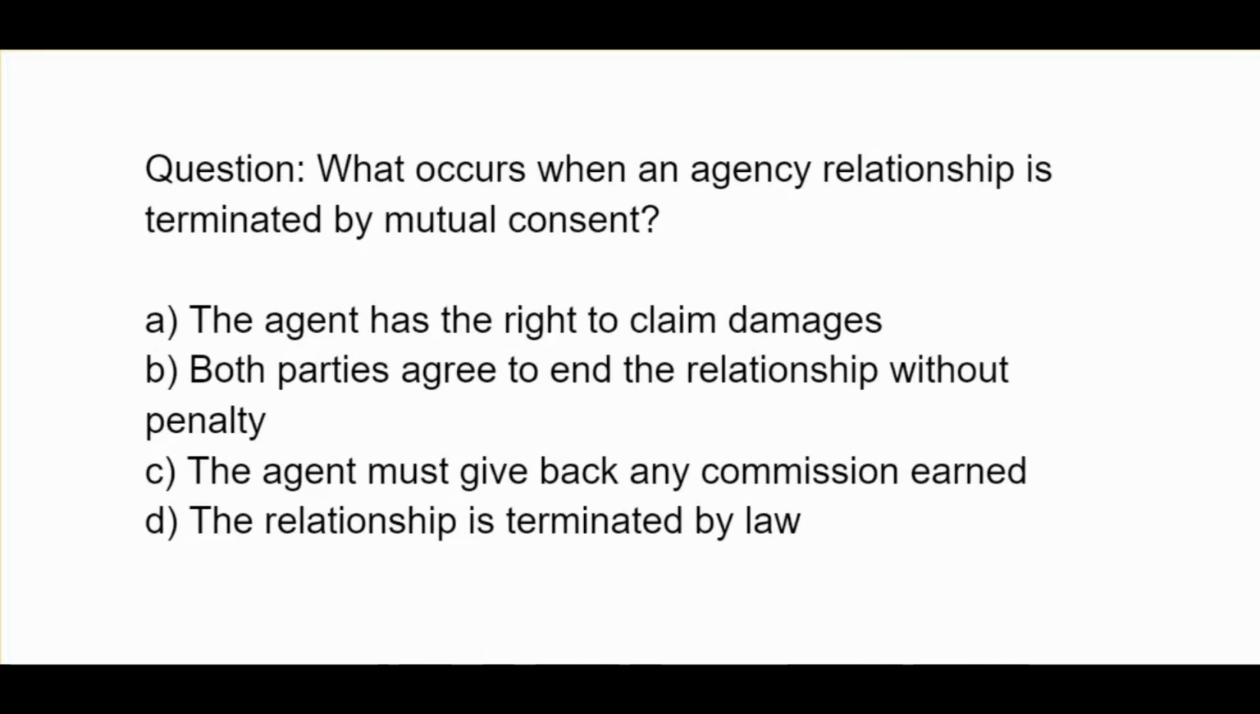What occurs when an agency relationship is terminated by mutual consent? A, the agent has the right to claim damages. B, both parties agree to end the relationship without penalty. C, the agent must give back any commission earned. D, the relationship is terminated by law.